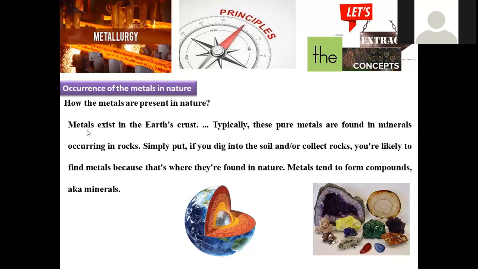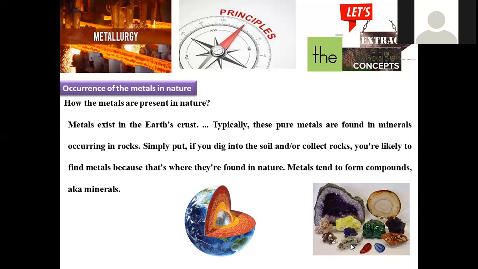Typically, metals are found in minerals in the form of rocks. Simply, if you dig into the soil and collect the rocks, you are likely to find metals. Metals tend to form compounds which are called minerals.